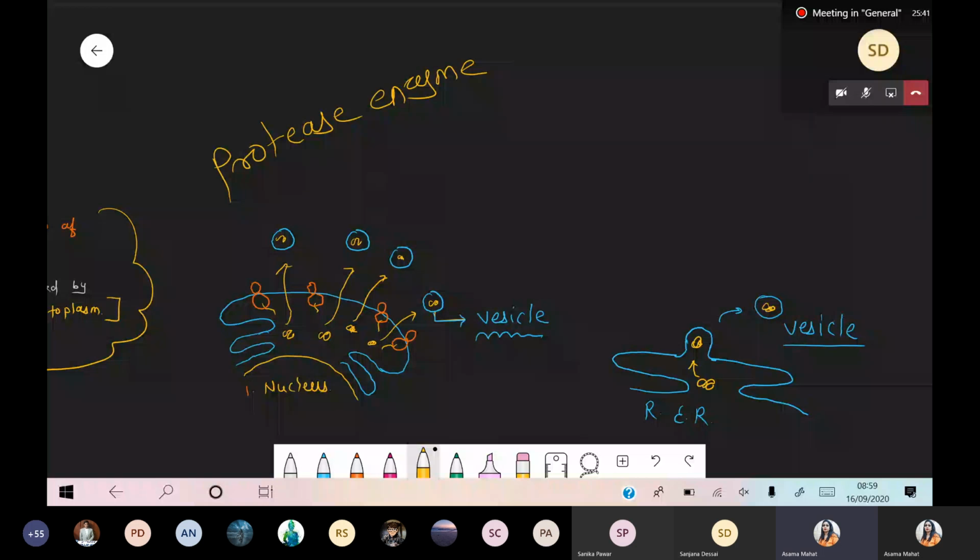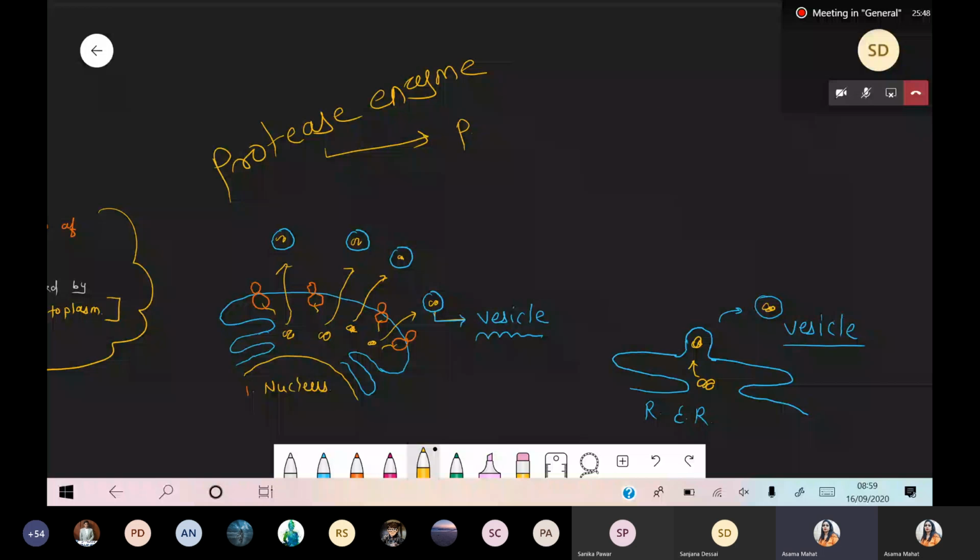And these protease enzymes are freely present in the cytoplasm. What is the function of protease enzyme? Protease enzyme degrades the protein. It is responsible for proteolysis, the breakdown of protein. Simple. Yes or no? So remember this thing.